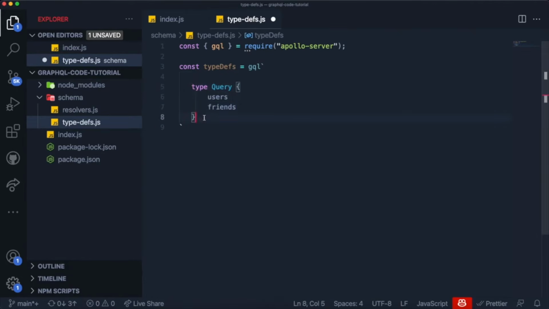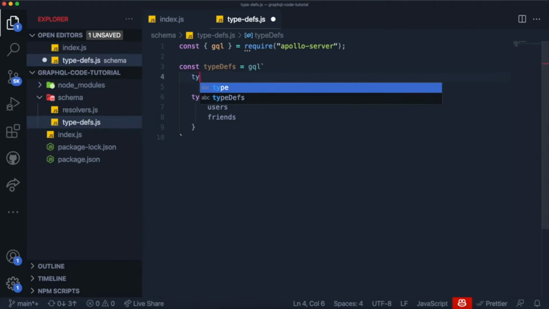Now let's think about what we're going to be doing. I actually want to create a very simple application, which is going to be kind of like a normal application where you have data about users. So in order for us to have data about users, we have to create a type called User. So I'm going to come over here and I'm going to create a type called User.